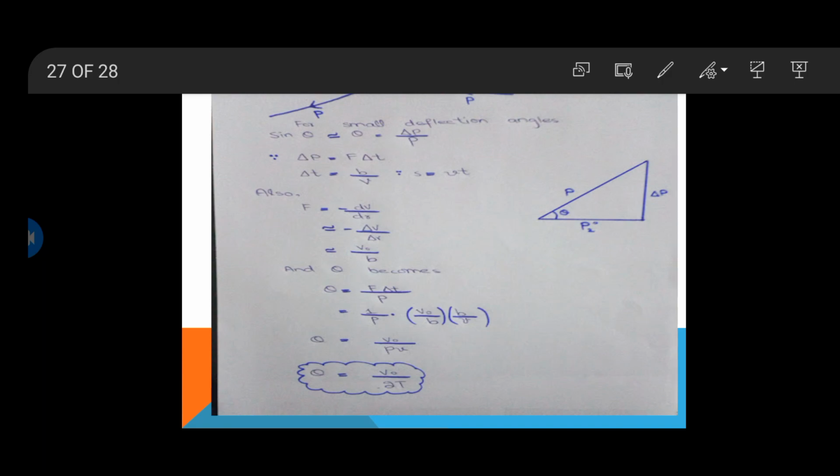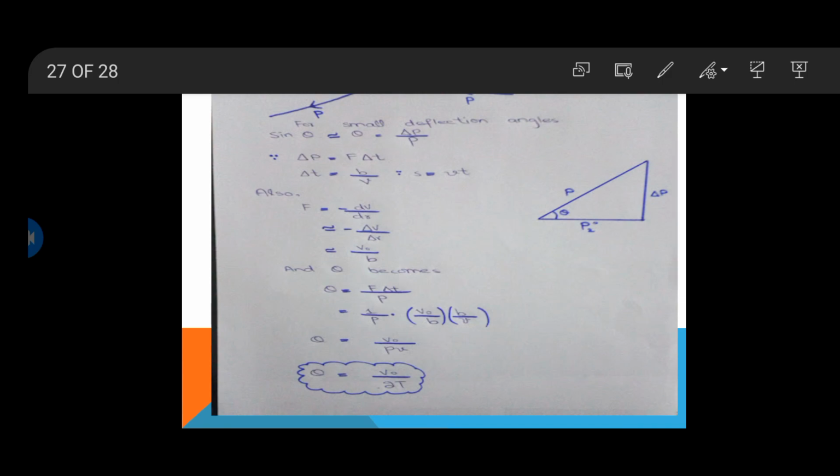Theta becomes F delta T over P. We have used the first equation. By putting the value of the force, we can write theta is equal to 1 over P times V naught over B, into delta T. We have the value of delta T as B over V. In this equation, V naught is the depth of the nucleon square well potential, and V is the velocity.